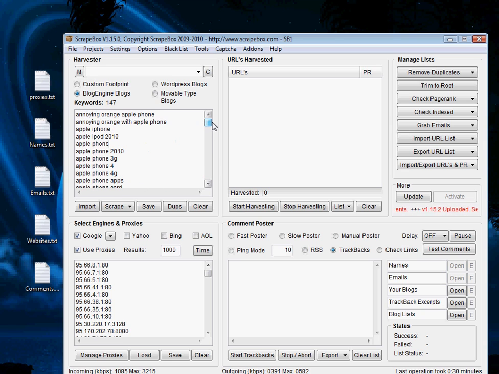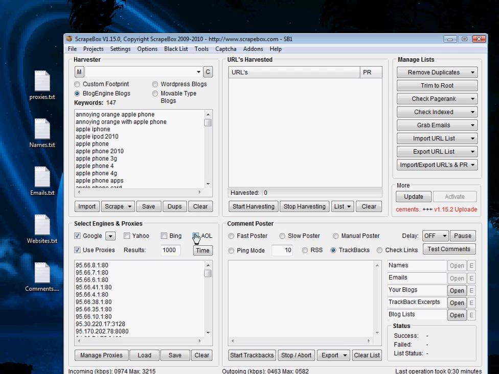Now, the important thing to remember is that many of these blogs will be highly similar. They will be duplicate blogs, and you never want to comment on a duplicate blog because the same website being posted under a similar comment is going to look rather nasty. It's going to look like spam, and you want to avoid that.